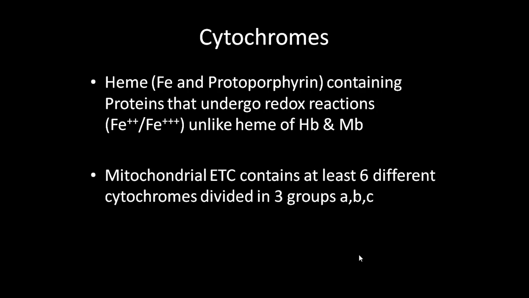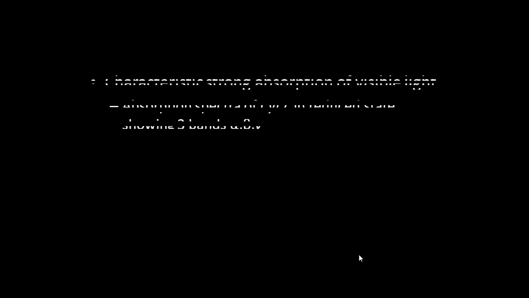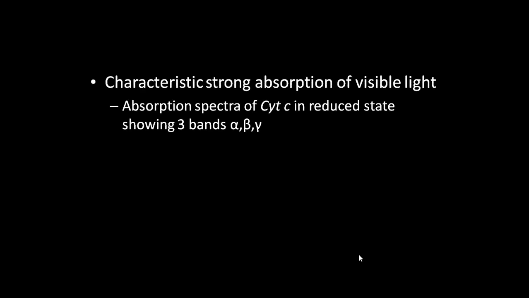Now the mitochondrial ETC contains at least 6 different types of cytochromes, which are grouped into 3 main subgroups: cytochrome A, cytochrome B and cytochrome C. They are differentiated based on structural aspects and their chemical properties. One of the chemical properties is visible light absorbance.